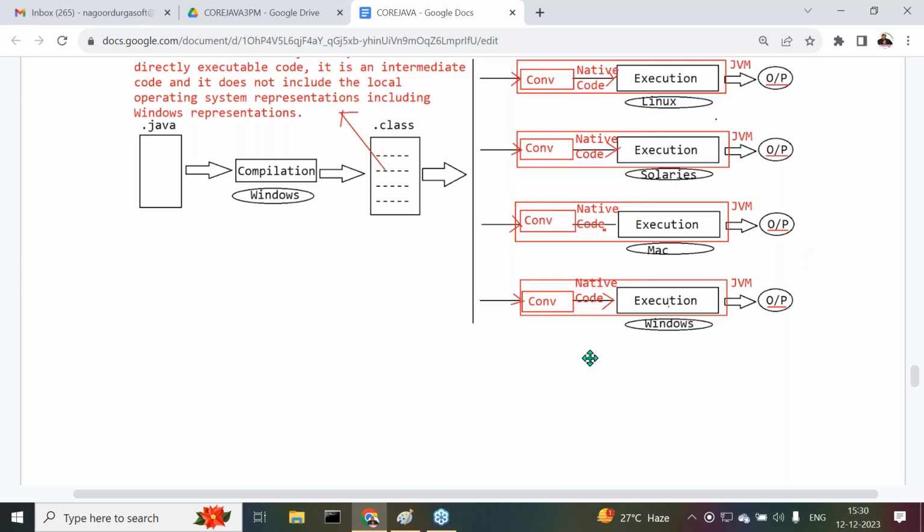Now similarly, here this converter is able to take neutral bytecode and convert it into the Windows representations, that is their native code. If you give that native code to the execution process, then it will provide some output. So this is exactly the mechanism we are having clearly.